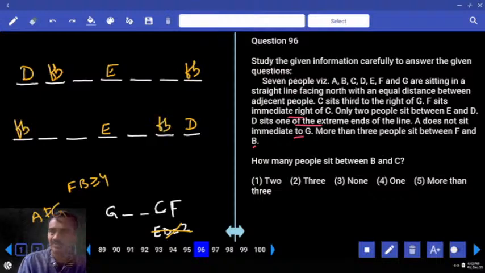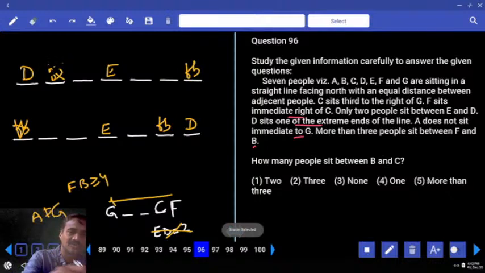And if F and B were like this, F cannot be at this place. F cannot be here. Why? If F is here, to the left hand side of F, minimum 4 members must be there. Clear? Hence F cannot be at this place. F must be at this right extreme.